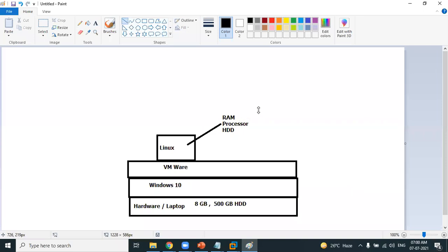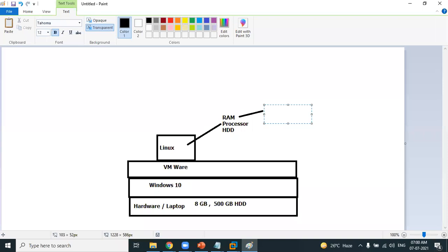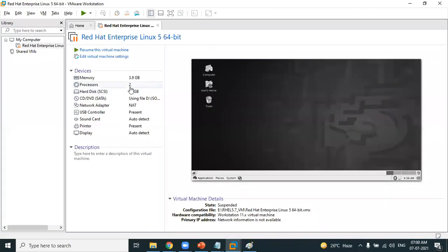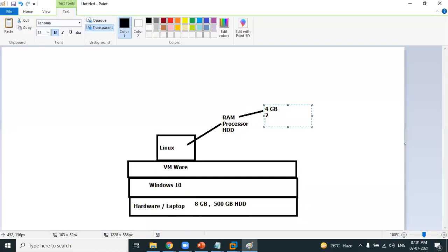Remember, there are three important hardware components every virtual machine should have. So I have allocated approximately 4 GB of RAM. How many processors have I allocated? Two processors I have allocated. Next, how much hard disk have I allocated? Out of 500 GB actual hard disk which I have in my laptop, I have allocated 60 GB. So am I clearly showing you the hardware allocations which are done?